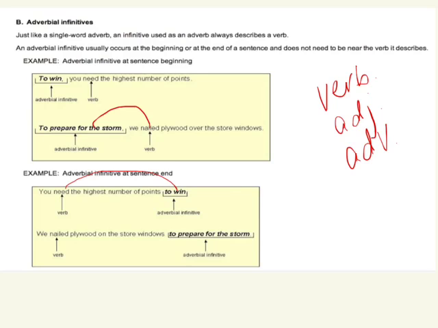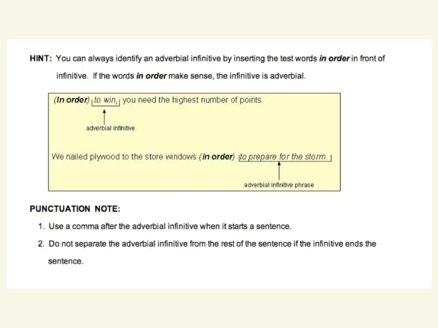Now look, I found a really neat trick for identifying adverb infinitives. It's on the next slide. You can always identify an adverbial infinitive by inserting the test words in order in front of the infinitive. If it makes sense, the infinitive is adverbial, so let's test it. To win, you need the highest number of points. I think to win might be an adverb infinitive.